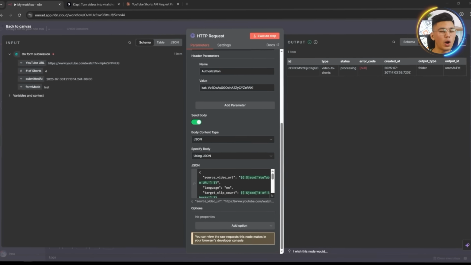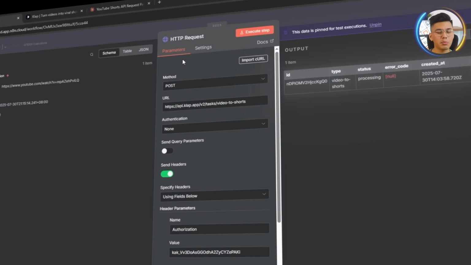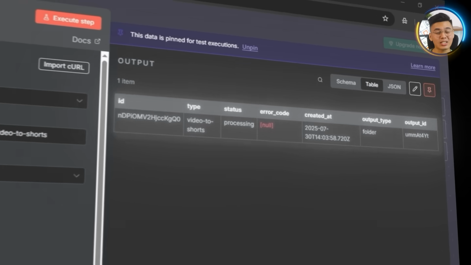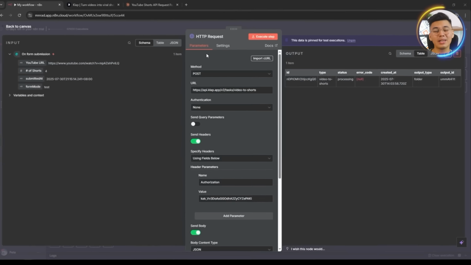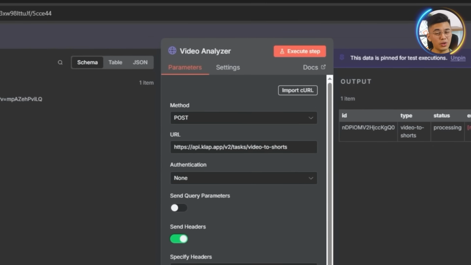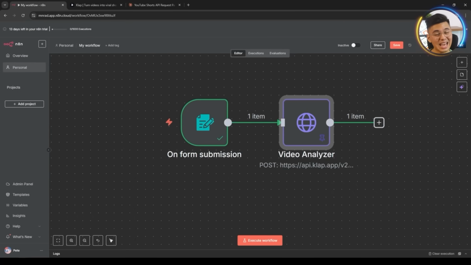Now that everything is wired up, we are now going to execute the node. The output table shows a status of processing, which means Clap has successfully received our input and is beginning to process the video. To wrap it up, we will rename this node to Video Analyzer to make it clear this is where the video data gets analyzed and queued for short creation.